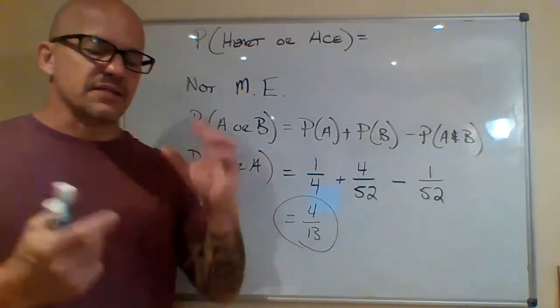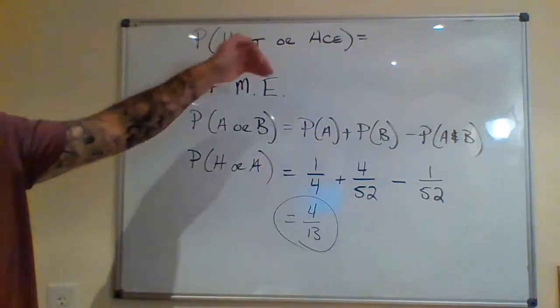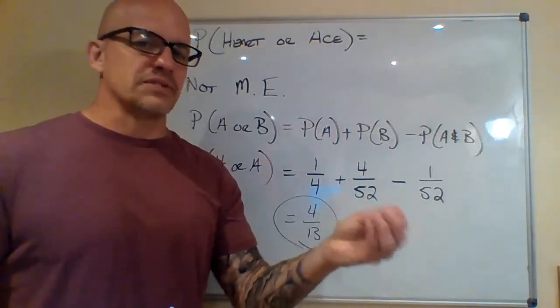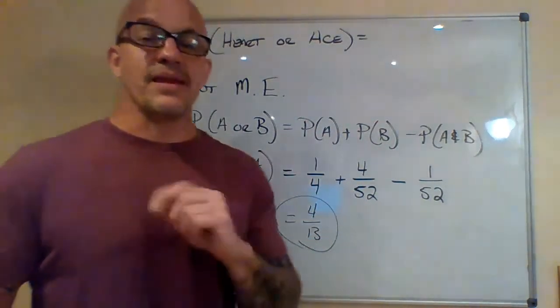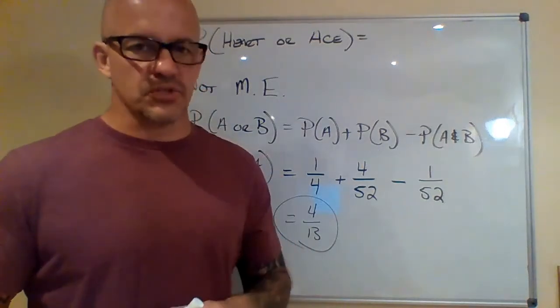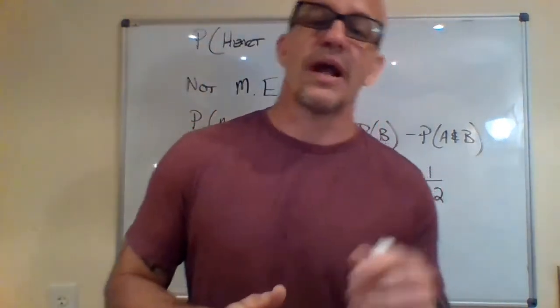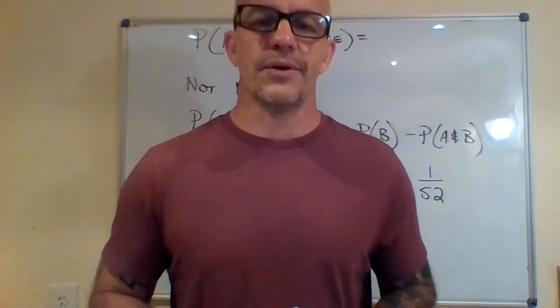Another way to think of this that students like is they do the probability of A, which is the hearts, and that's 1/4. And then when they go to the probability of B, they already account for taking that heart out that is also an ace. I recommend not doing that because that leads to some struggles. Okay? So at this point, we're going to put some examples on the board. We're going to have you pause the video, try them, come back and check your solution, see how we're doing.